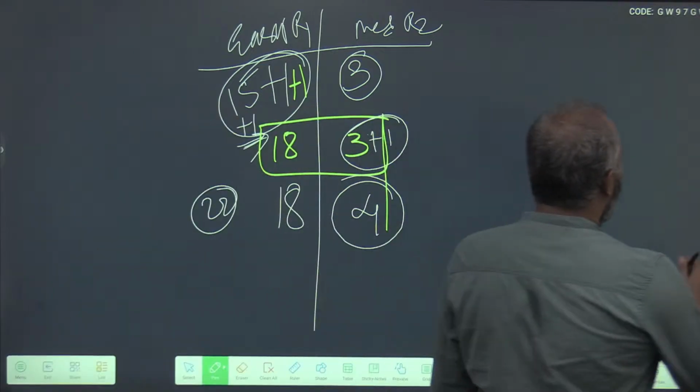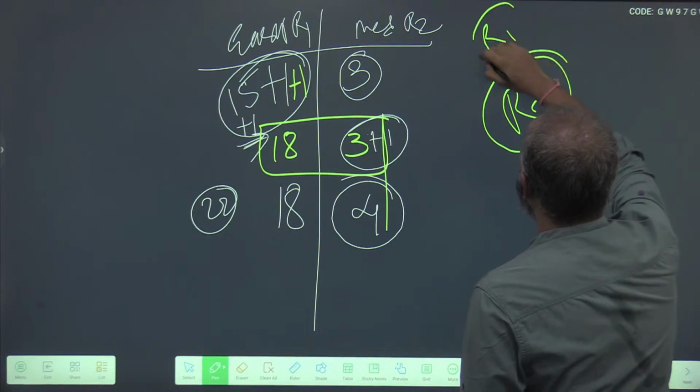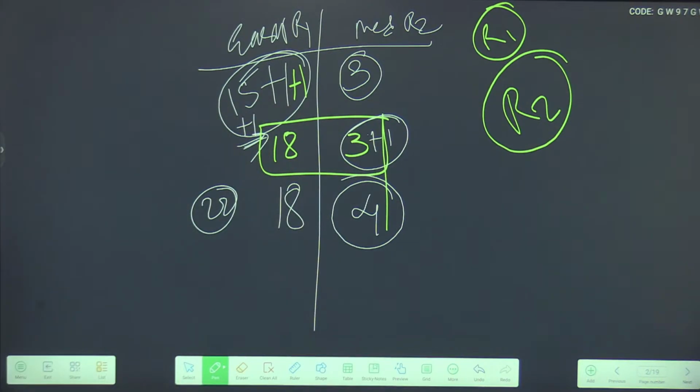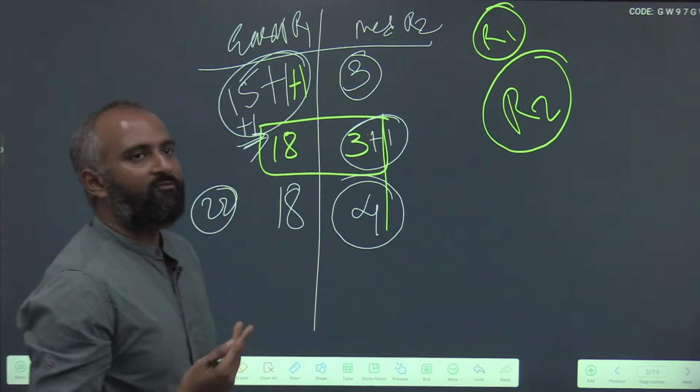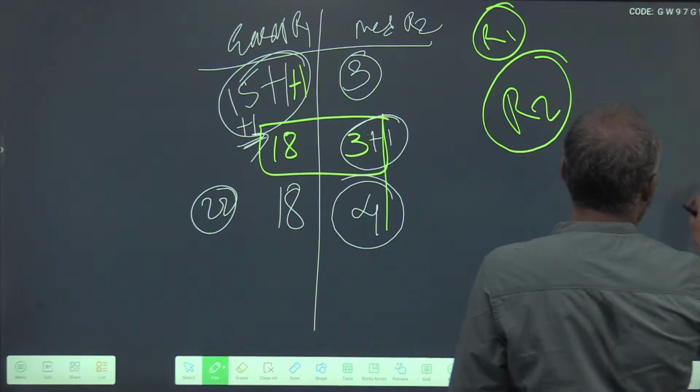So always attempt the CSAT paper in terms of rounds, round 1, round 2, round 3. Round 1 should be all those questions which are easy and which you are able to solve in 1 minute. Now let's get back to the paper.